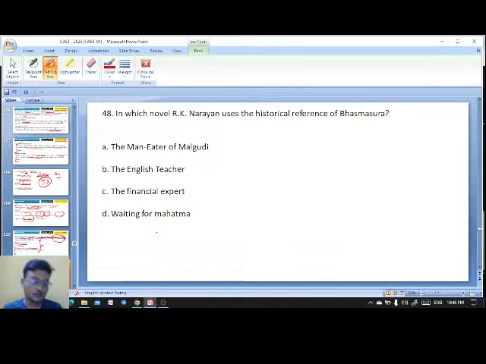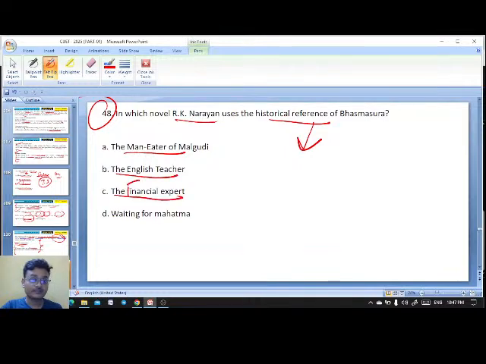Okay. Now question number 48 on your screen. In his novel, R.K. Narayan uses the historical references of the Bhasmasura myth. The Manager of Malgudi, English teacher, the financial expert, waiting for Mahatma.